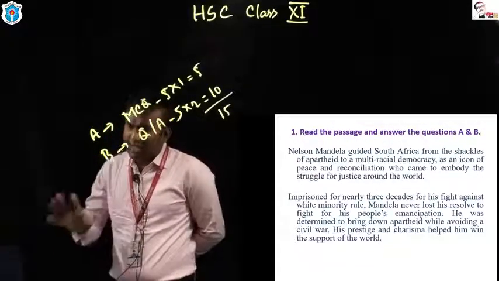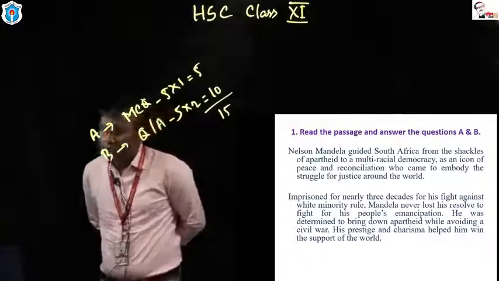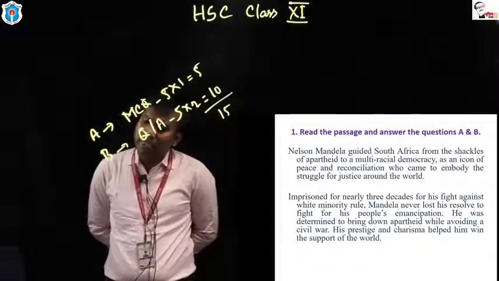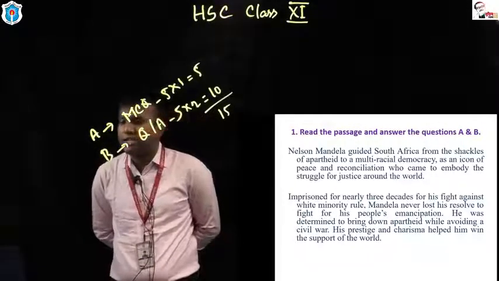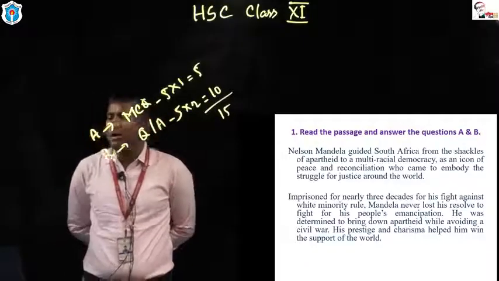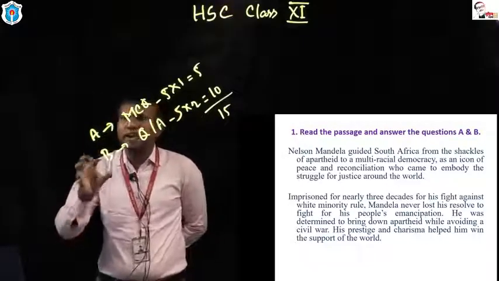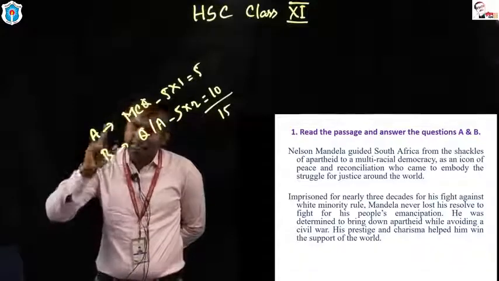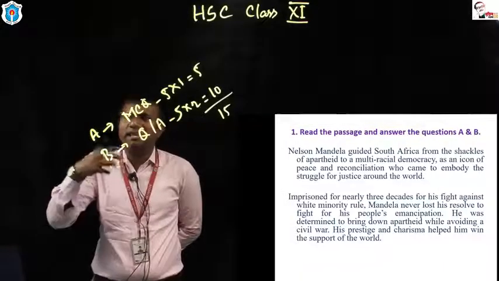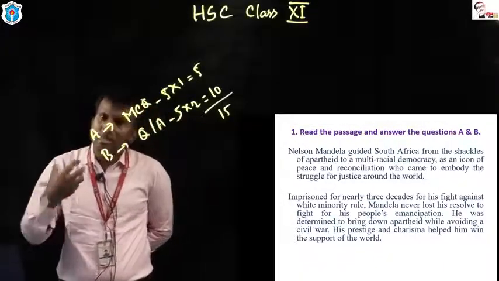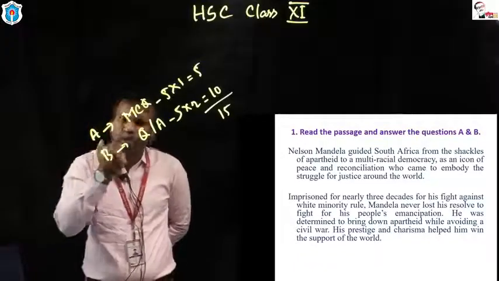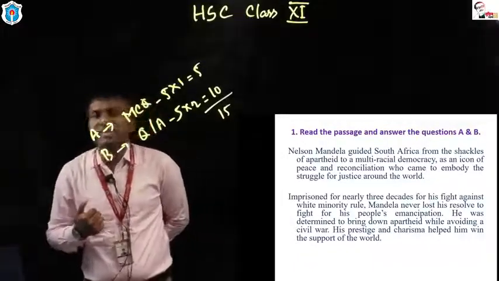Wait, there is another paragraph in this slide. Imprisoned for nearly 3 decades. Look at please. Imprisoned for nearly 3 decades for his fight against white minority rule. What is white minority rule? At that time, the white people were the minor group, but they were dominating.